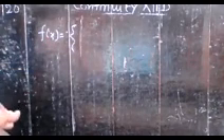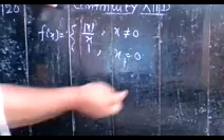Your function is f(x) equal to mod x upon x, for x not equal to 0, and 1 if x is equal to 0. You have to check the continuity at the point x equal to 0.